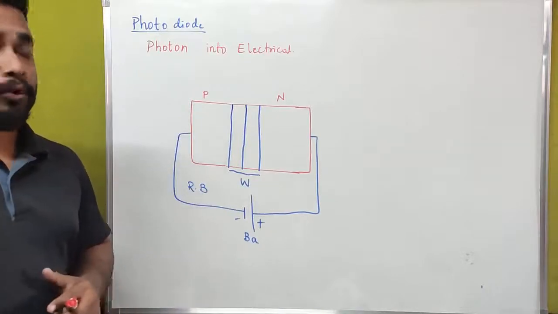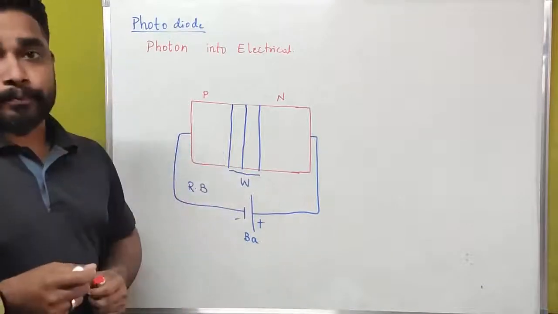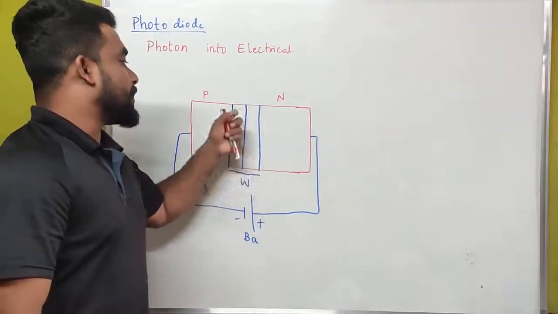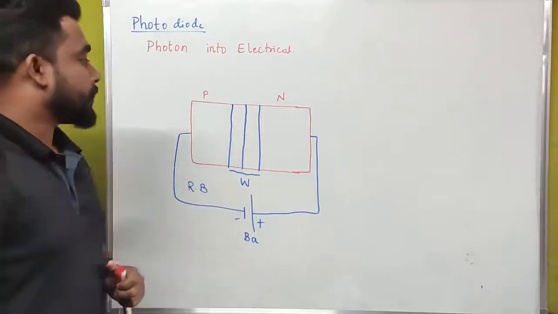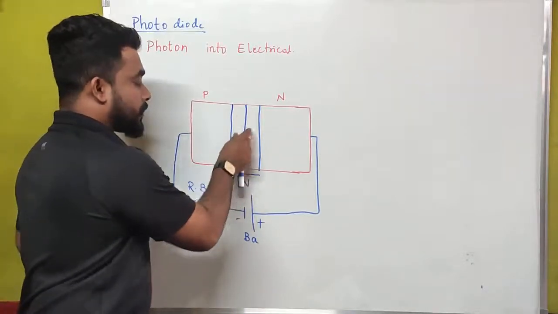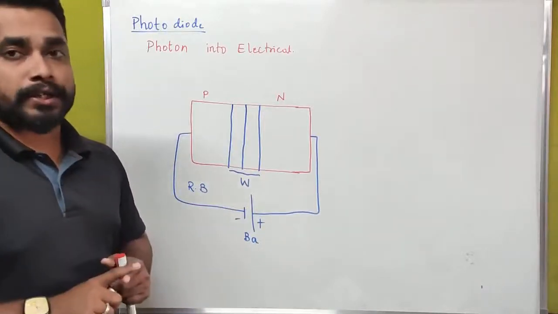Why? That is more important. Because the electricity that is built inside a depletion layer is due to minority charge carriers only.